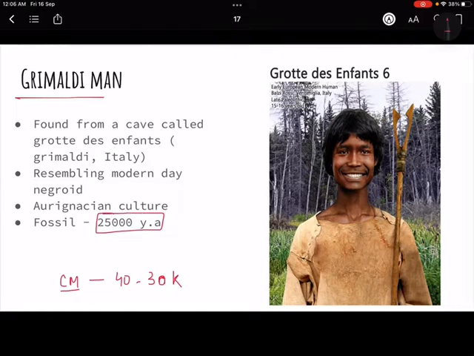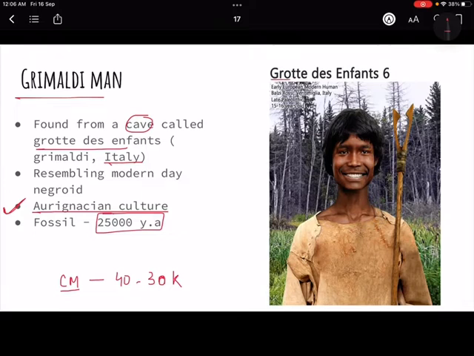It followed more or less the same culture, that is Aurignacian or Upper Paleolithic, same as Cro-Magnon man. It was found in a cave called Grotte des Enfants in Italy.